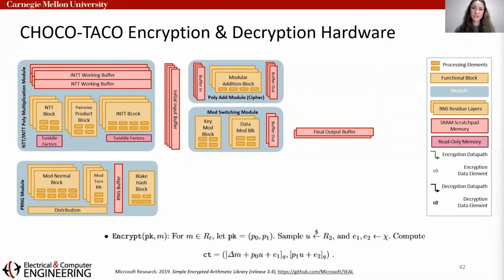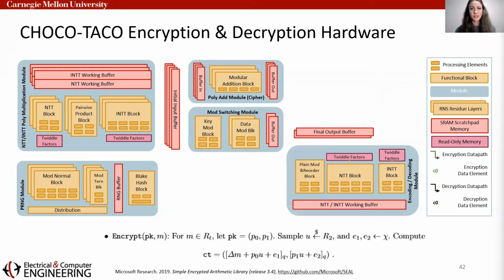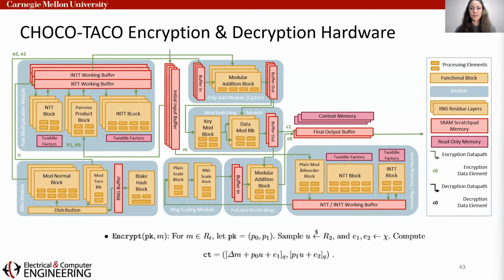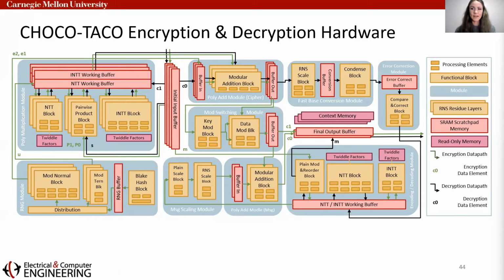The second half of the ciphertext also undergoes the same processing, but it also contains the message which needs to be encoded. Encoding includes another round of NTT transformations, as well as some additional message scaling. At this point, the message is in a compatible form to be added to the second half of the ciphertext and complete the final ciphertext. Following this flow, we add a fixed data path through the hardware to perform the full encryption function. With a second data path and a few additional modules, the same hardware can also accelerate decryption.